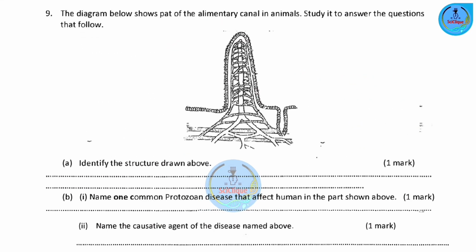Question number 9. The diagram below shows part of the alimentary canal in animals. Study it to answer the questions that follow. Part A. Identify the structure drawn above. That is a villus. Part B, Roman 1. Name one common protozoan disease that affects humans in the part shown above. This is amoebic dysentery. Roman 2. Name the causative agent of the disease named above. So, the cause of amoebic dysentery is Entamoeba histolytica.